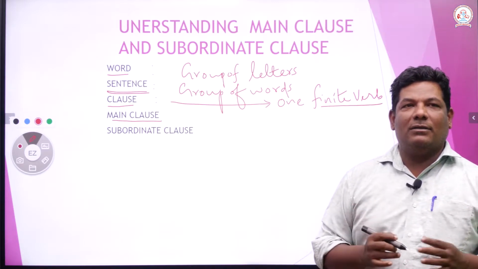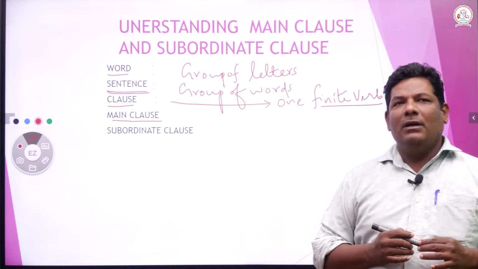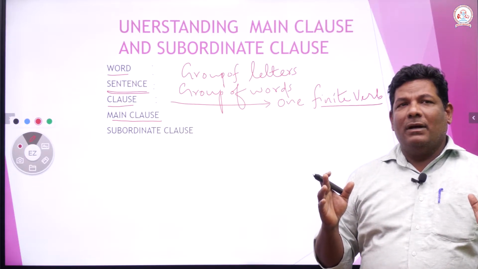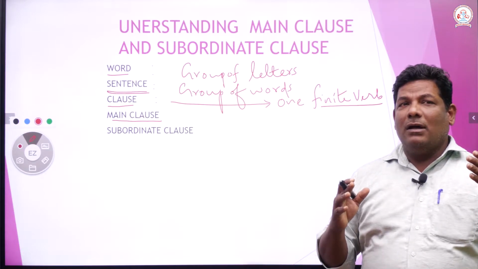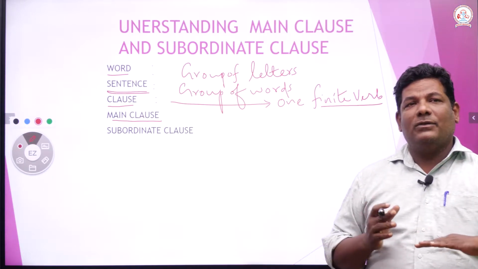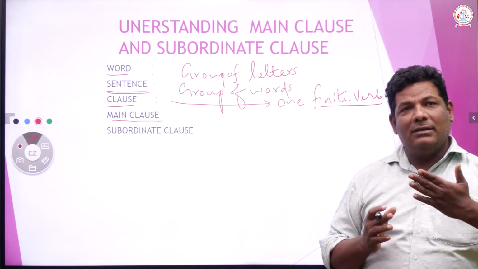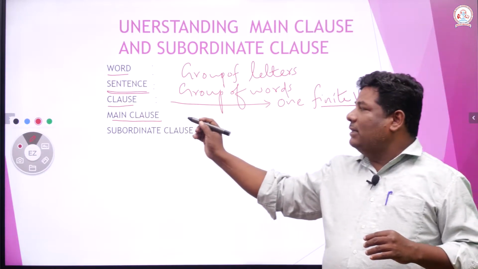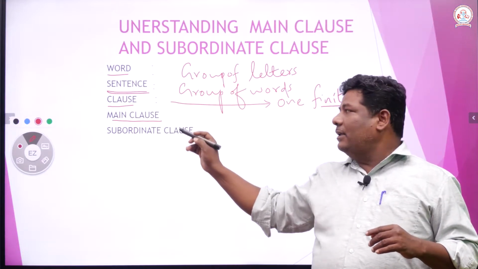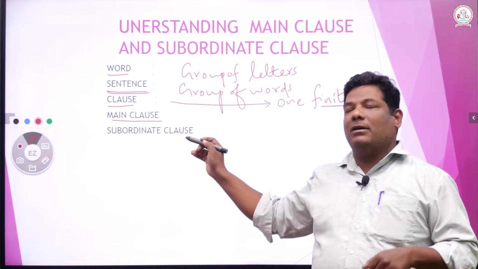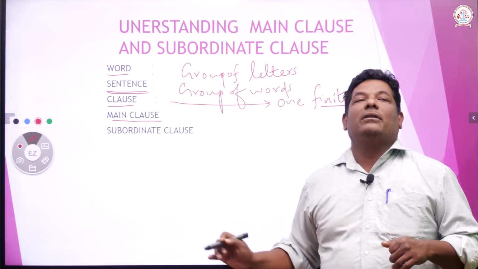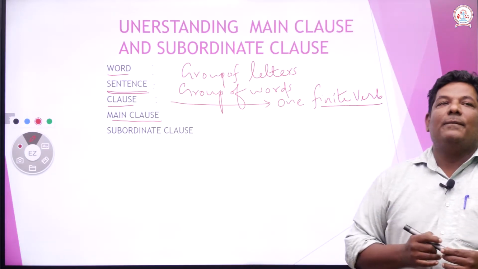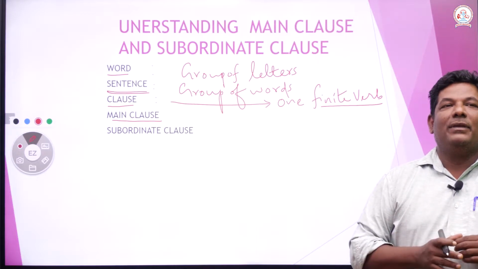What is that main clause? It is also a group of words, right? Then why do you call main clause or subordinate clause? Subordinate means assistant sentence. Otherwise it is called independent clause. Subordinate clause is a dependent clause. They have other names for this. Main clause, what is that main clause?